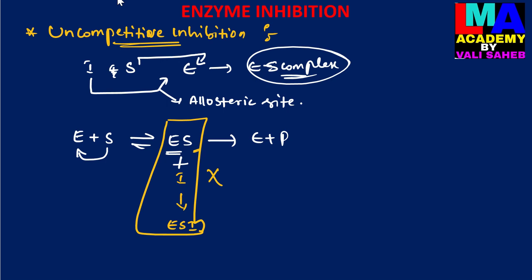So here the enzyme will be inactivated by the inhibitor, and the inactivated enzyme is not involved in the chemical reaction and does not produce products from the substrate molecule. Some conformational changes occur in the substrate molecule and active site of the enzyme when the inhibitor binds with the allosteric site. So this is the uncompetitive inhibition process: the inhibitor binds only with the enzyme substrate complex but not the free form of the enzyme. And then let us see the examples related to uncompetitive inhibition.